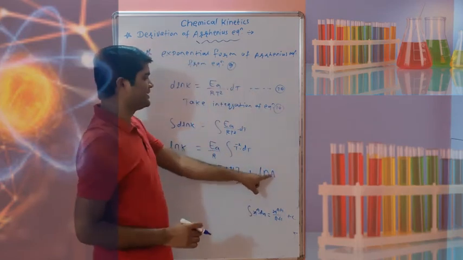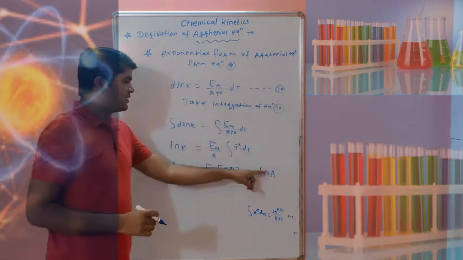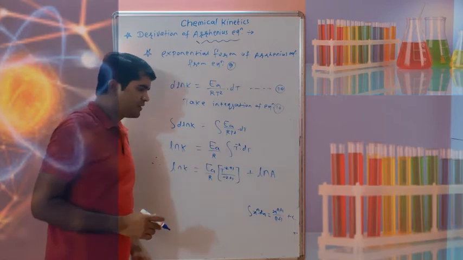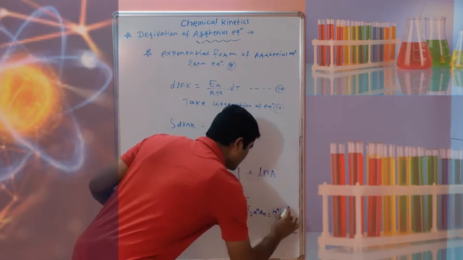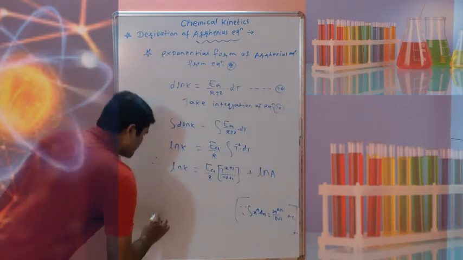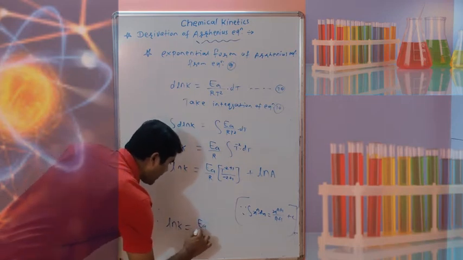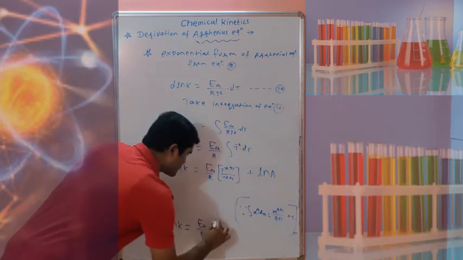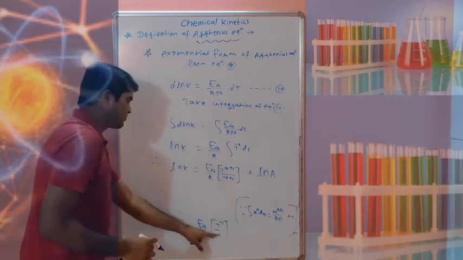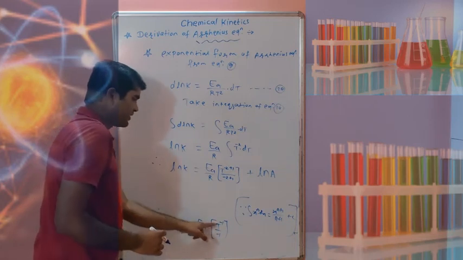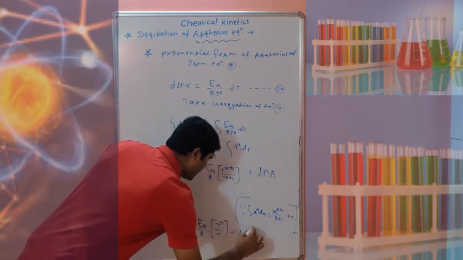That constant c is ln of a, since Arrhenius has the constant A, so ln of a. So that is that constant. We have written this from this formula and solved this one. Therefore ln of k is equal to Ea upon R, and this is t raised to minus 1 upon minus 1. So this minus 1 in the denominator you can write here, and t raised to minus 1 you can write as 1 upon t, plus ln of a. This is as it is.